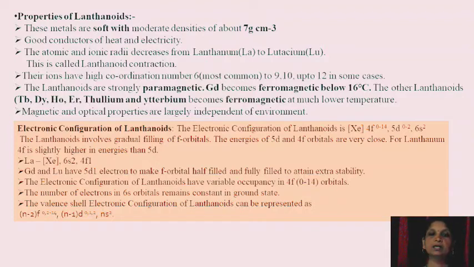The valence shell electronic configuration of lanthanoids can be represented as (n-2)f, which has the capacity of 0, 2 to 14, (n-1)d having capacity 0, 1, 2 and ns2. That is the valence shell electronic configuration of the lanthanoid.